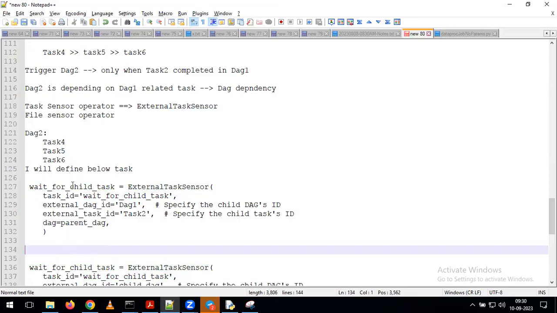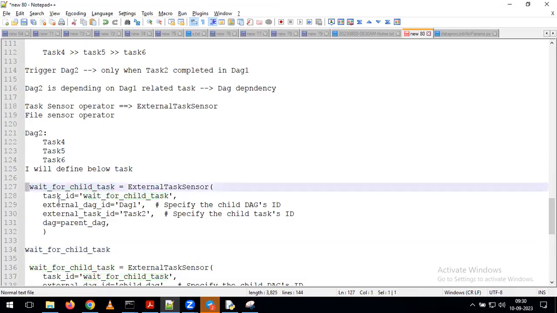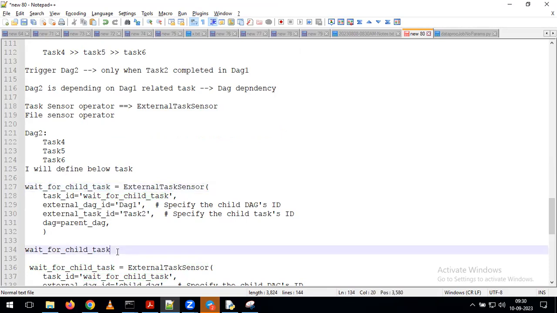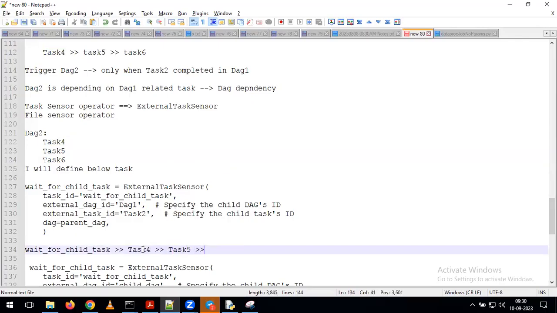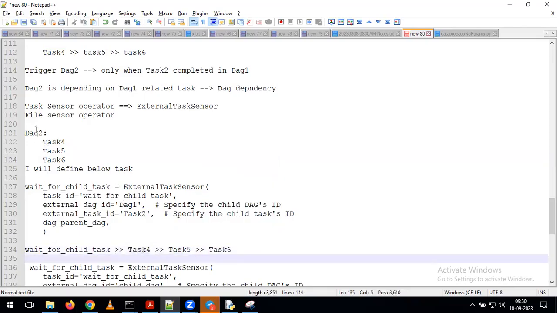Any guesses? This is the DAG variable, right? Task. So this is the one we need to give. After that, we need to give the greater than symbol, then give task 4, then task 5, and then task 6. So this is the way you are going to provide the dependency within DAG 2.